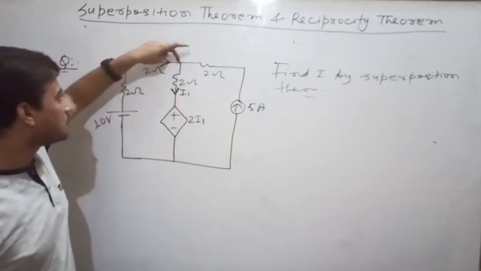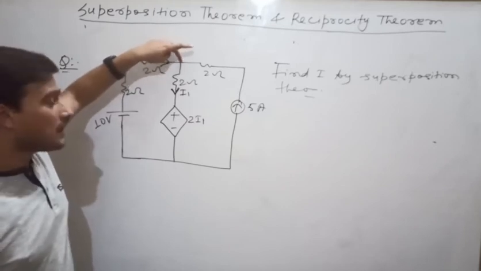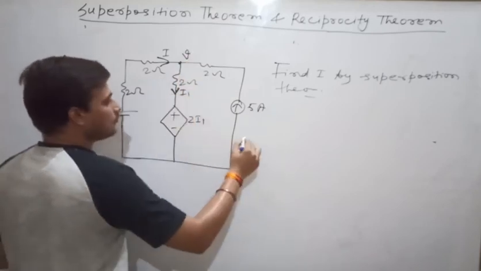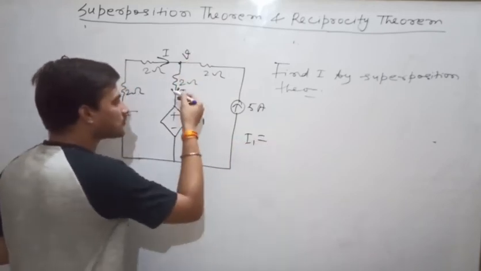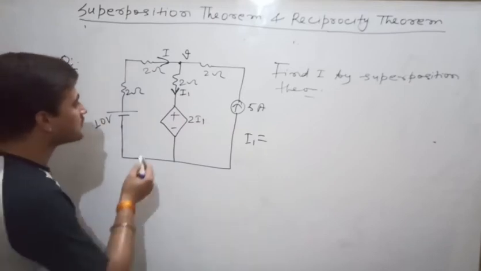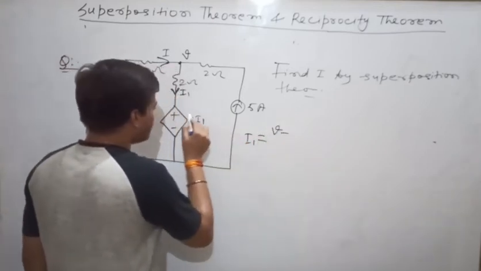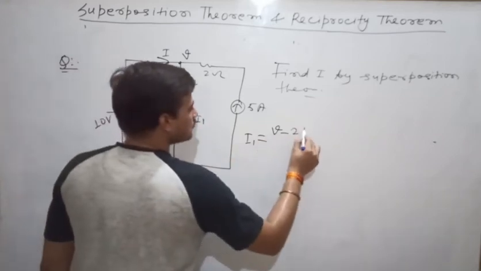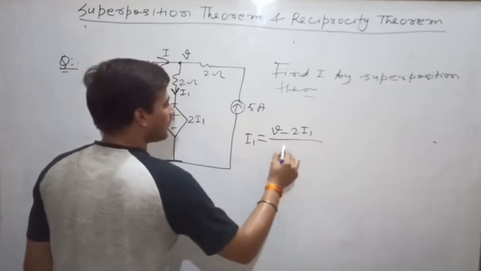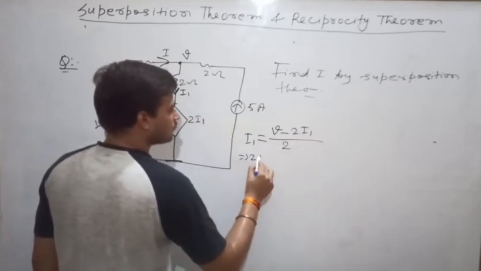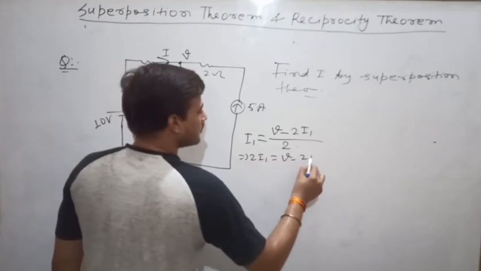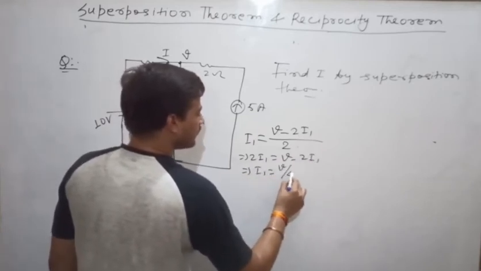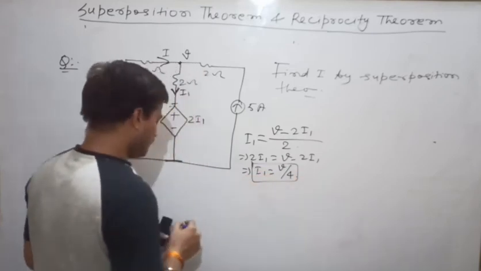So you will assume the voltage of this node in the calculation. Suppose this voltage is V, and you will apply I1 like this, because you have to write Ohm's law in that identified branch. So you will write V minus, here the potential is 0, here the potential is 2I1. So here it is 2I1 divided by 2. So from here you write 2I1 will be equal to V minus 2I1. That means from here you write I1 will be equal to V divided by 4.